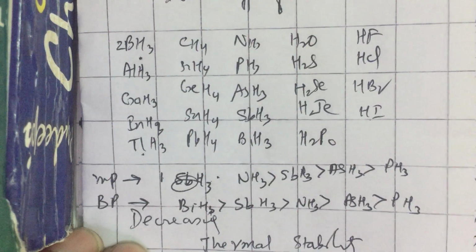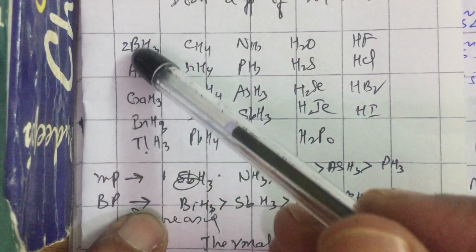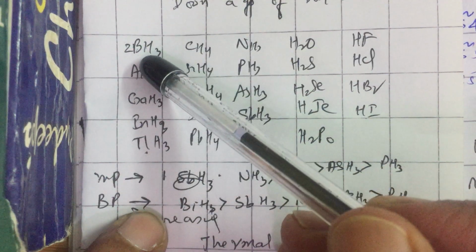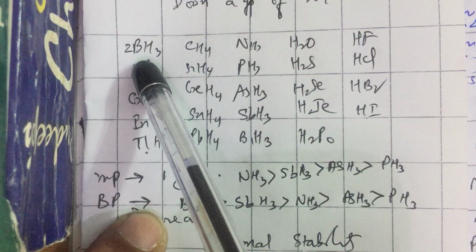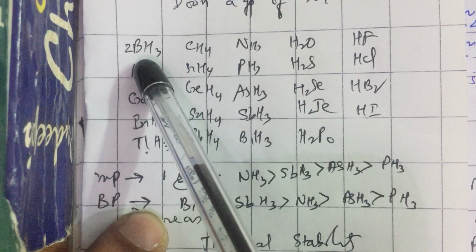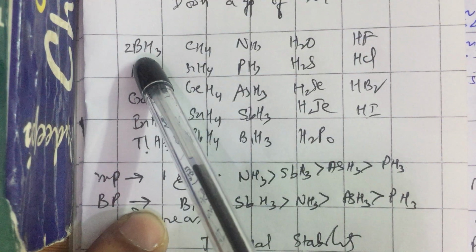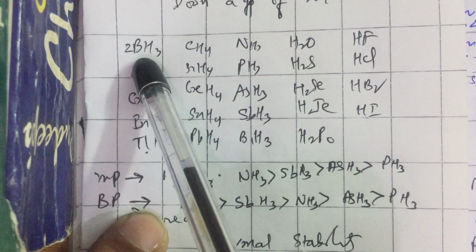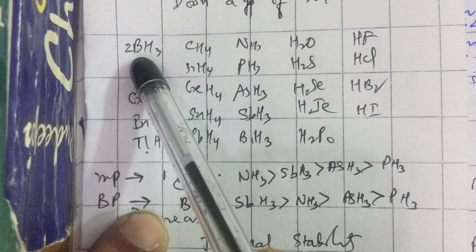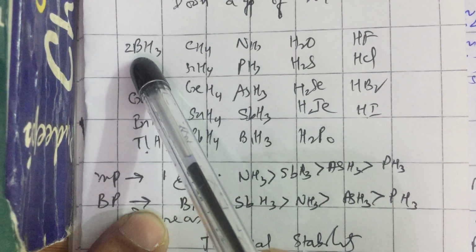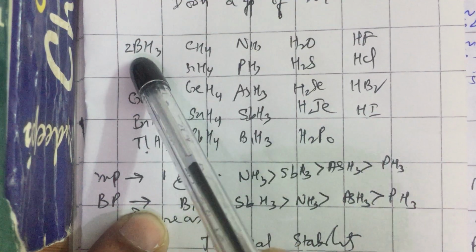In the p block we have the 13th group, the boron aluminum family. They make hydrides of formula MH3. In fact, BH3 of boron is not there; B2H6, diborane, exists. And boron makes a large number of boranes of formula BnHn+4, for example B2H6, B4H8, B5H9, and so on.